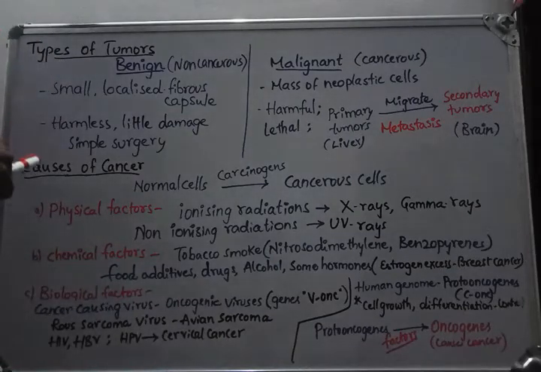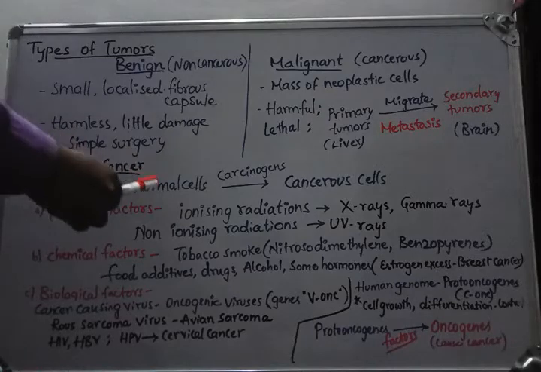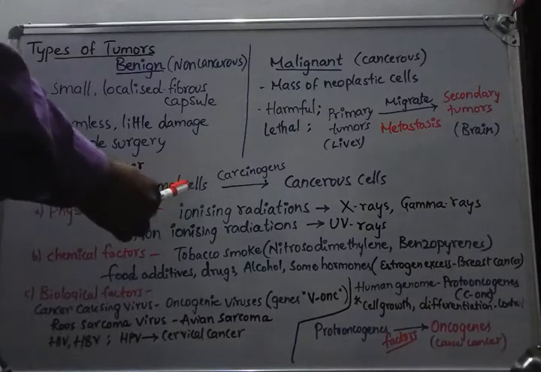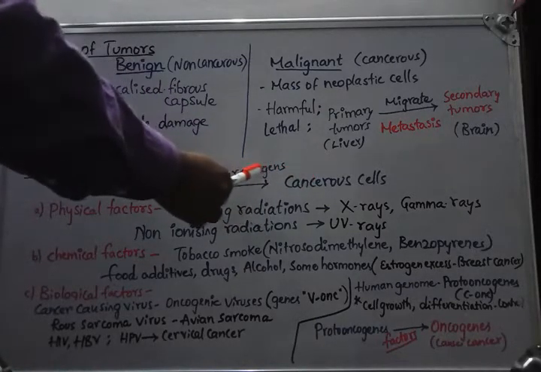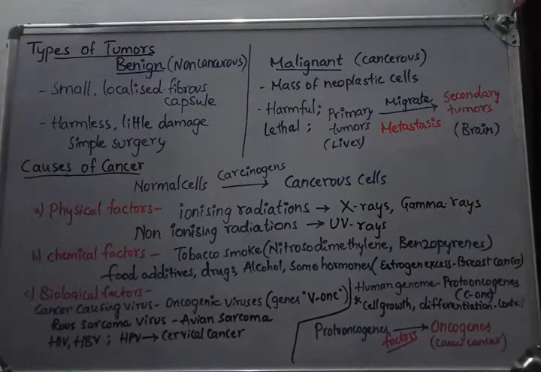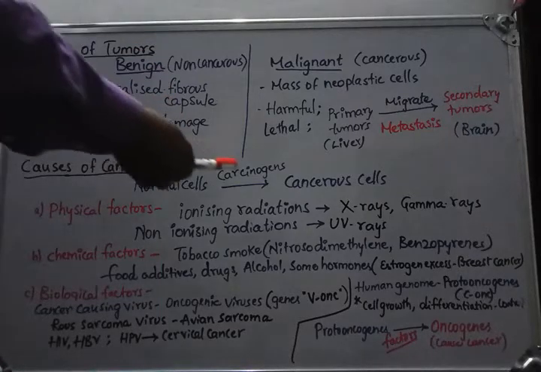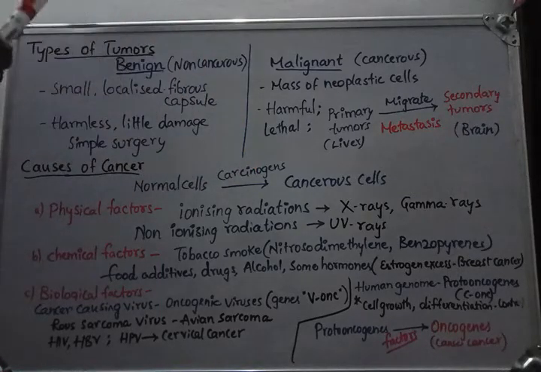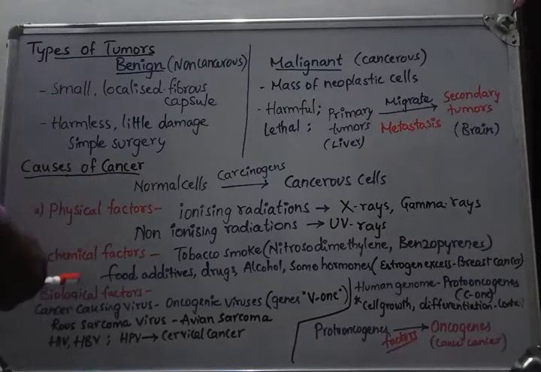Coming to the causes of cancer, there are different factors existing in nature which cause cancer. We observed previously that normal cells are converted into cancerous cells by a number of factors. These factors we are calling carcinogens because they are causing cancer in the body. So any agent which is responsible for causing cancer is called a carcinogenic agent. Let us observe the different factors.